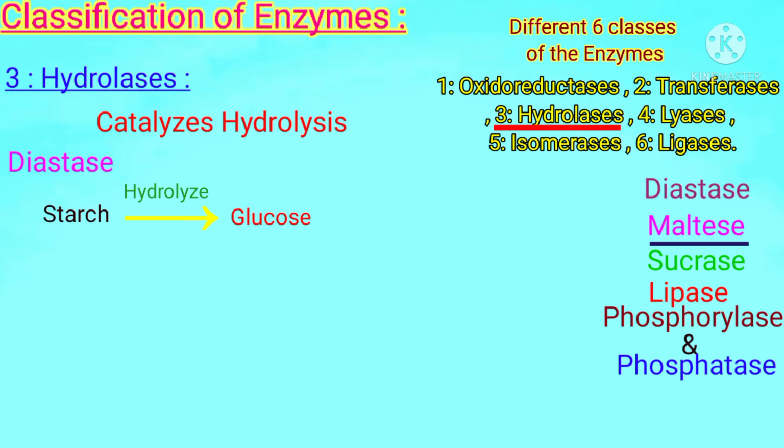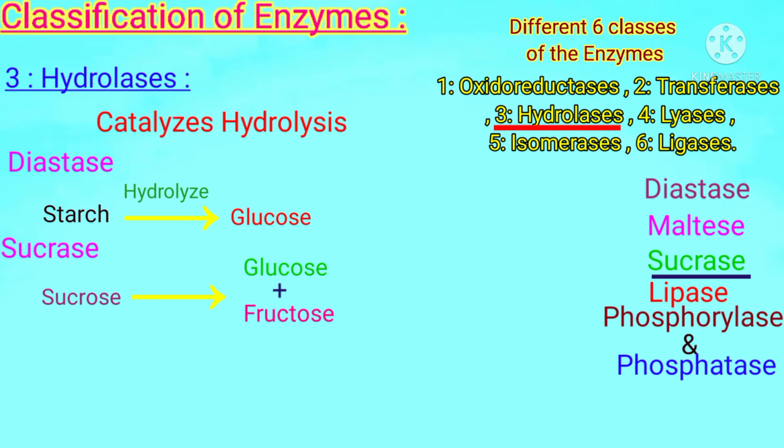The next example is sucrase, which hydrolyzes sucrose, the cane sugar, into glucose and fructose. So sucrose, whose molecular formula is C12H22O11, is hydrolyzed into one molecule of glucose and one molecule of fructose.